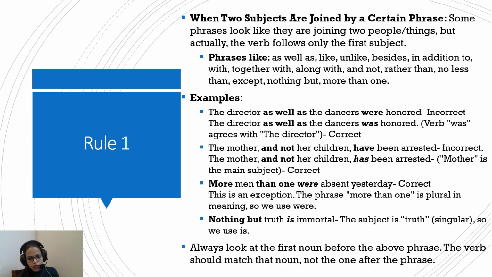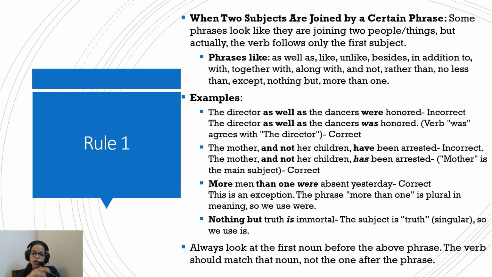If you look at all these phrases, they do not put both sides on equal footing. As well as shows that the first part is the primary subject and the other is just a copy of it, so the first becomes more important. Similarly with like: the first part is the main one, and like shows sort of copying it. Similar is the case with unlike, and similarly with besides.